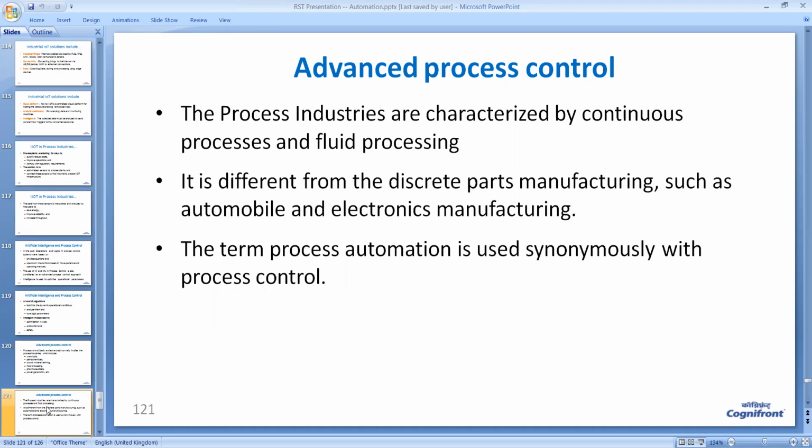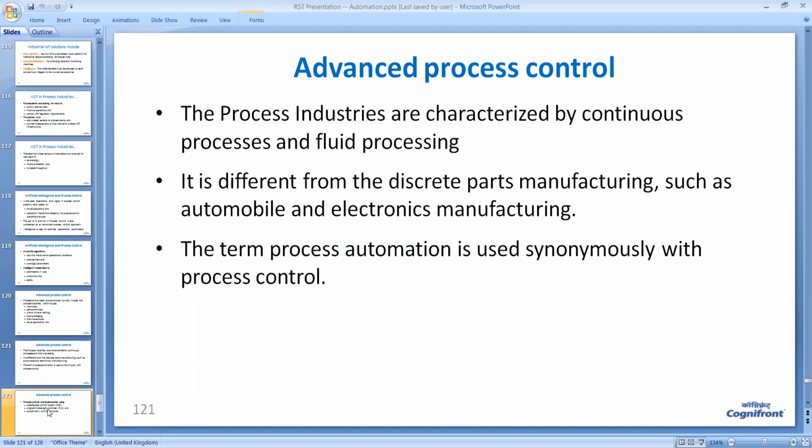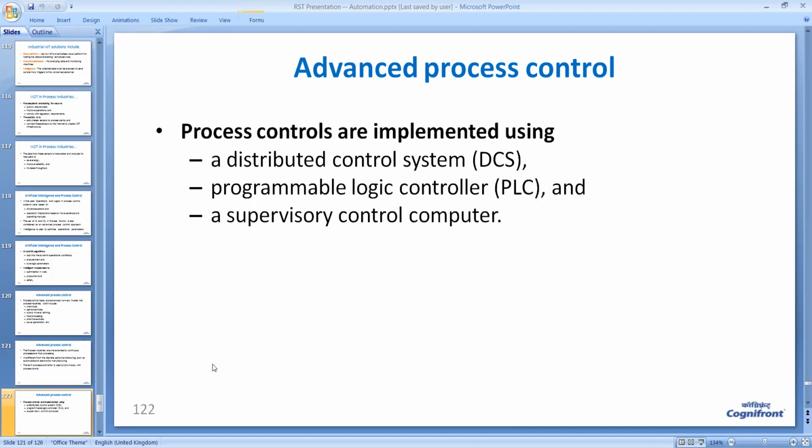So using advanced control, that is using ML and AI in process control, we have a very different kind of situation as opposed to the manufacturing industry. The term process automation is used synonymously with process control. So when we talk about process control, naturally we talk about process automation as well. Now the advantages of process control are there.